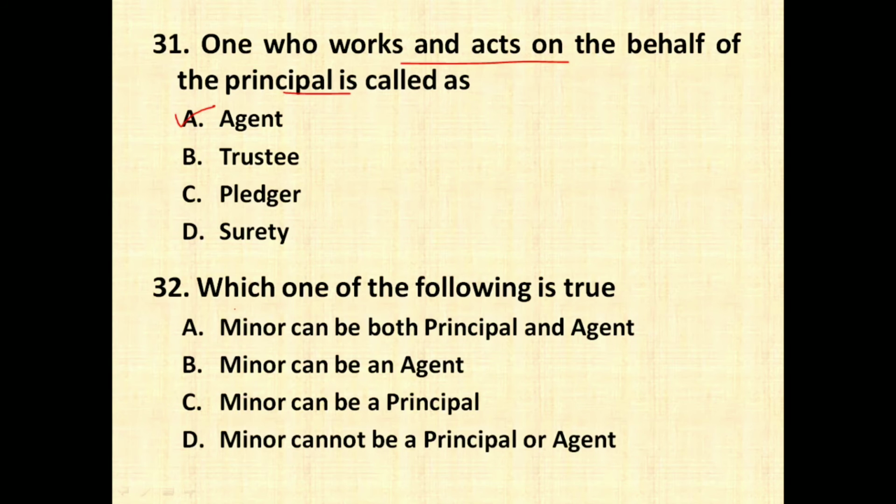The next question is, which one of the following is correct: can a minor be both principal and agent? No, this is not correct. Minor can be an agent. Yes, this is correct, because an agent does not have any liability. Minor can be a principal. No, he cannot be a principal, because in case of agency contract, the principal is the one who is going to bear all the liability. Minor cannot be principal or agent. This is also not correct. So the answer is minor or an unsound person can become an agent, but they cannot become the principal.